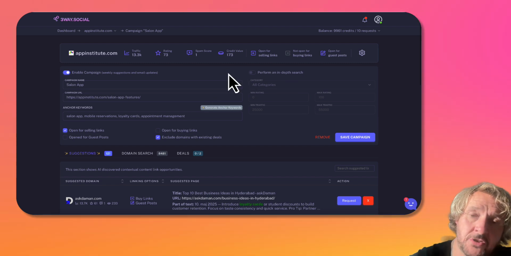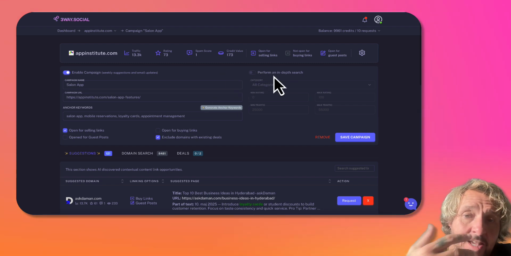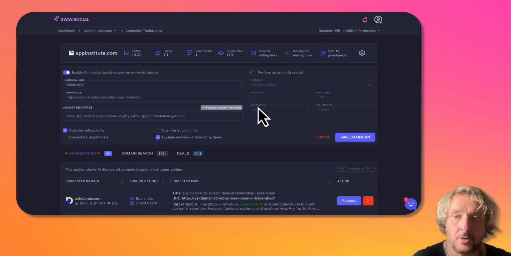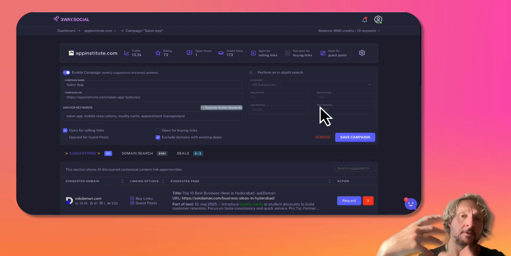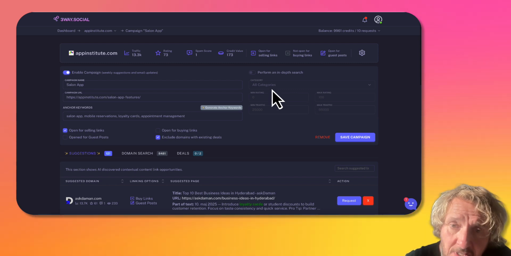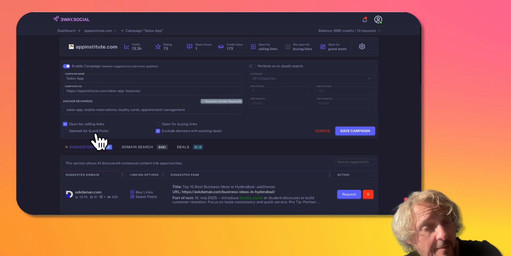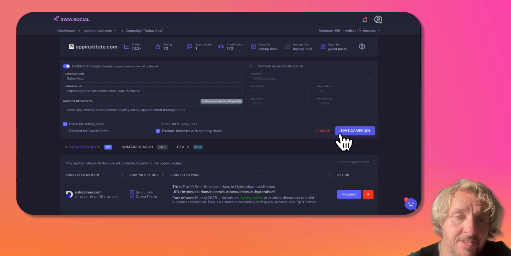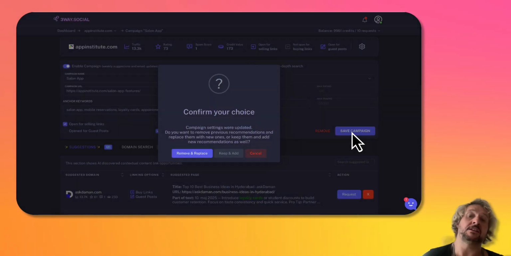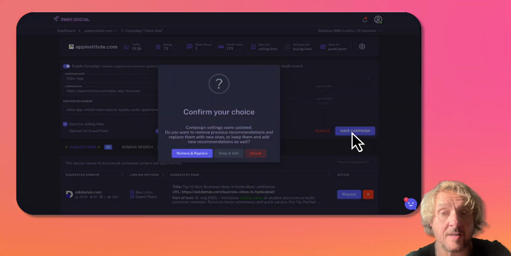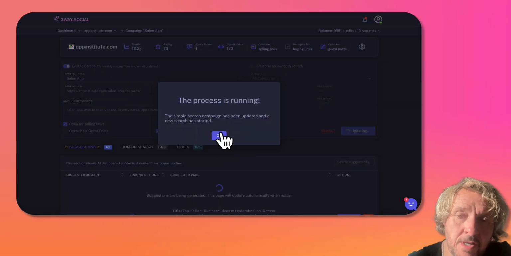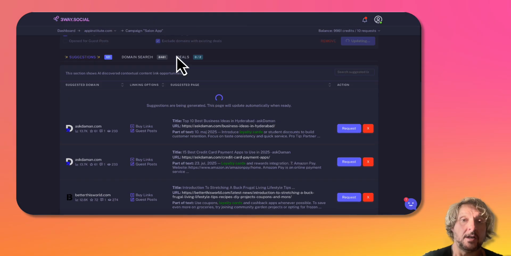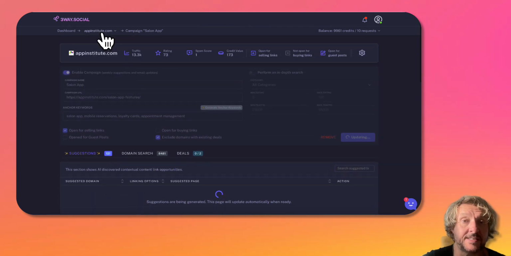So if I wanted to switch this to an in-depth search to find even more, irrespective of campaign or rating, rather than matching our own domain profile, I can do that, and change the dynamics of what I'm looking for. Obviously you can resave that and either replace the existing results or keep them and add more to it. So it's really flexible. And of course, the same is true for creating a new campaign as well. We can just do that within our campaign settings.